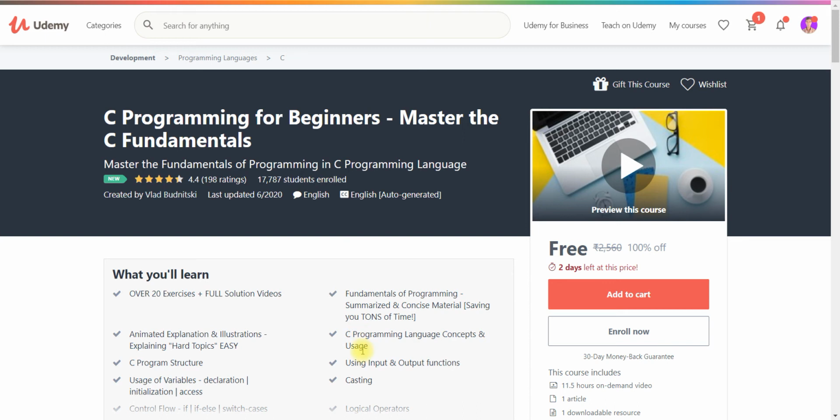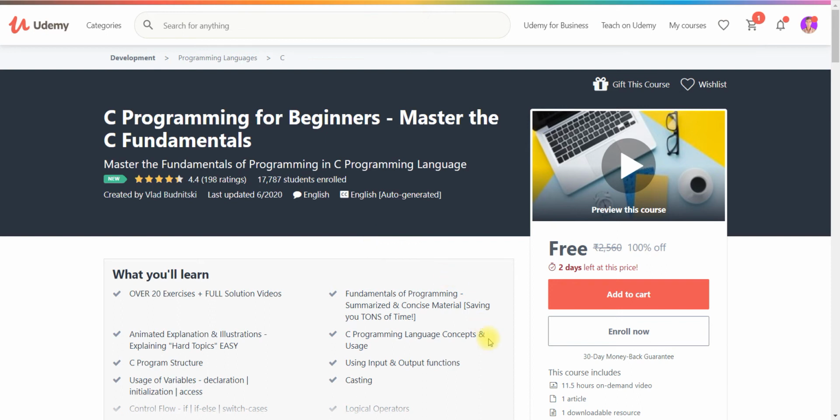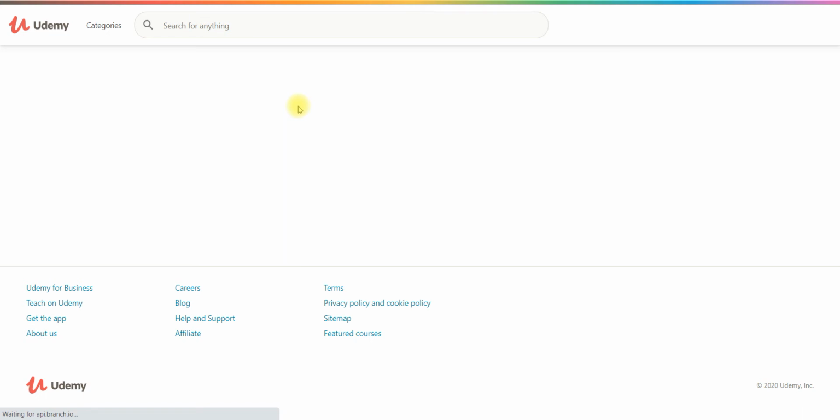Now the second course is C programming for beginners, master the C fundamentals. If you are in first year or second year, you can learn this course, and this is the basis for computer languages. All of these contain certificates, so you need not worry, you will get a certificate at the end.